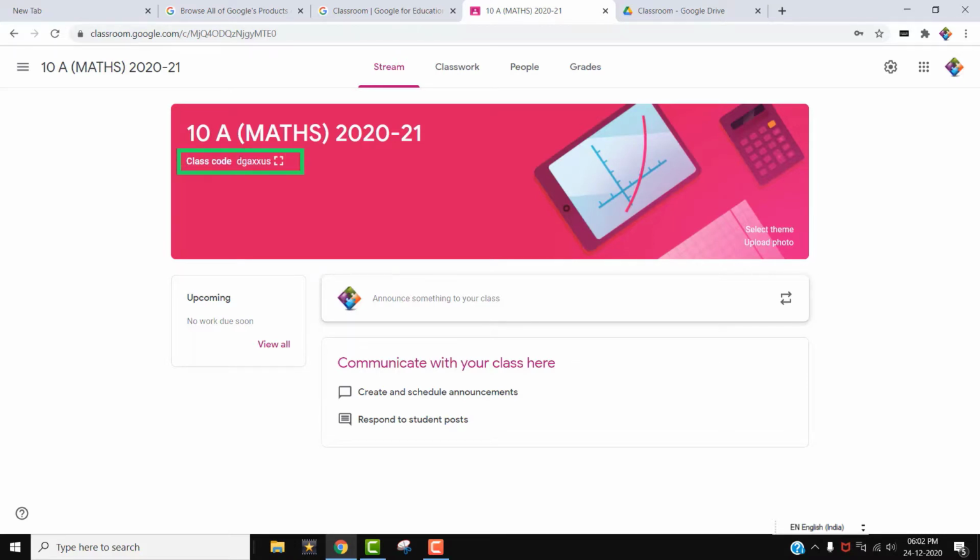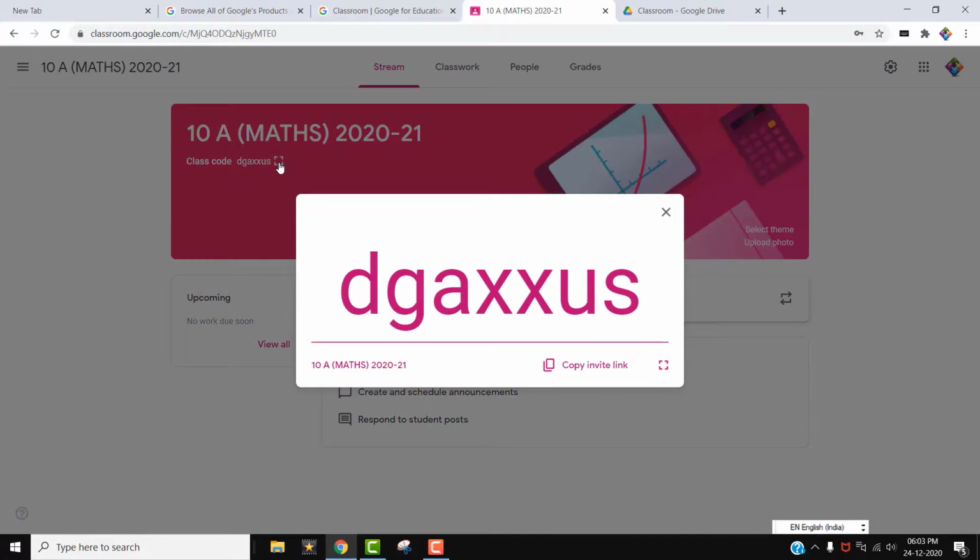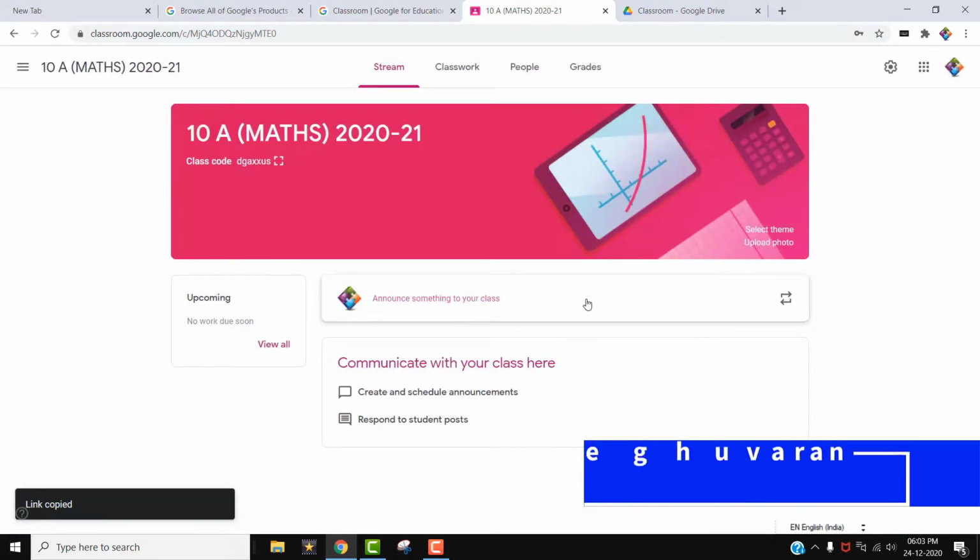This is the class code. Only this much is the class code, from here to here. By using the class code, children can easily join. If you want to zoom this ID, simply click here, then it will be zoomed. You can copy the code, simply click here. Now it is copied, and you can send this code to the children through WhatsApp or email.